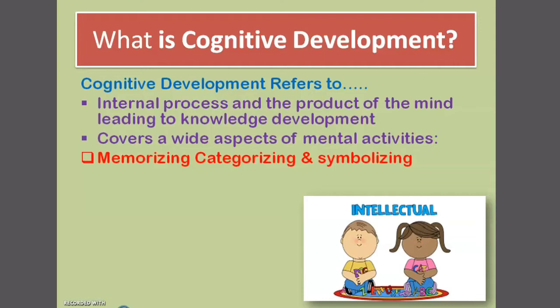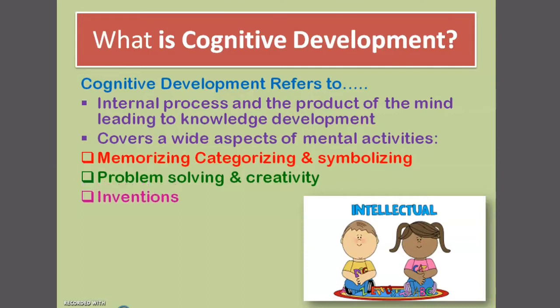Symbolizing: the letters in the language are symbols. Then problem solving and creativity. Problem solving and creativity are aspects of cognitive development, but they are related to language development.